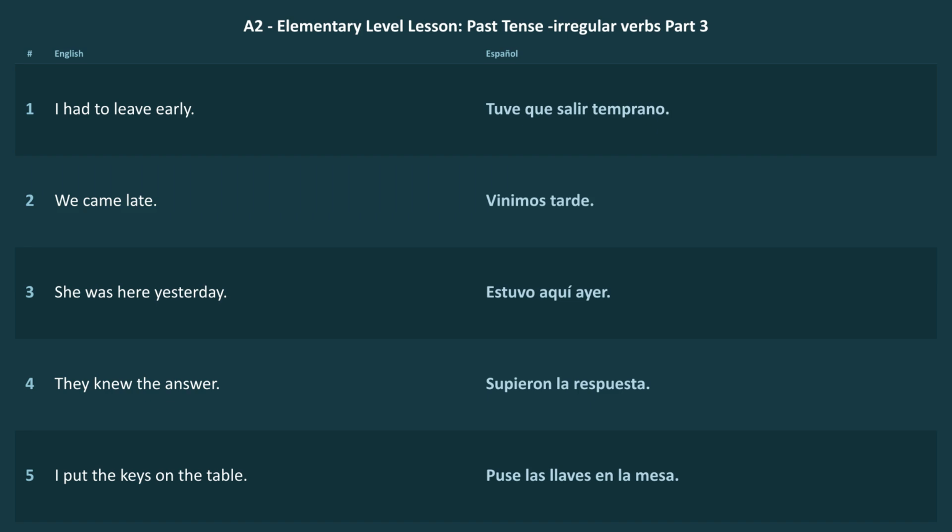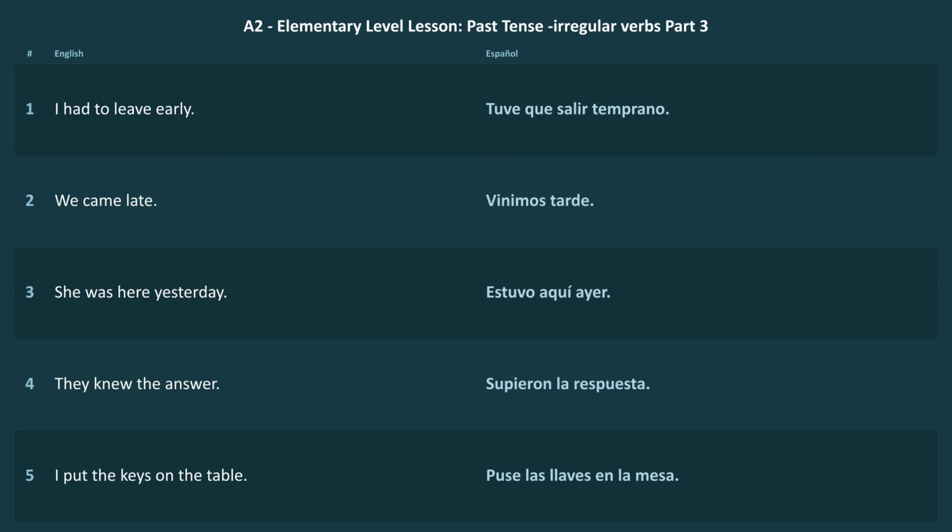How do you say they knew the answer in Spanish? Supieron la respuesta. Good. In many real situations, that can feel like they found out or they did know at that moment. If you wanted a background meaning like they knew it all along, often you'd use sabían. But today we're staying focused on this completed event past.